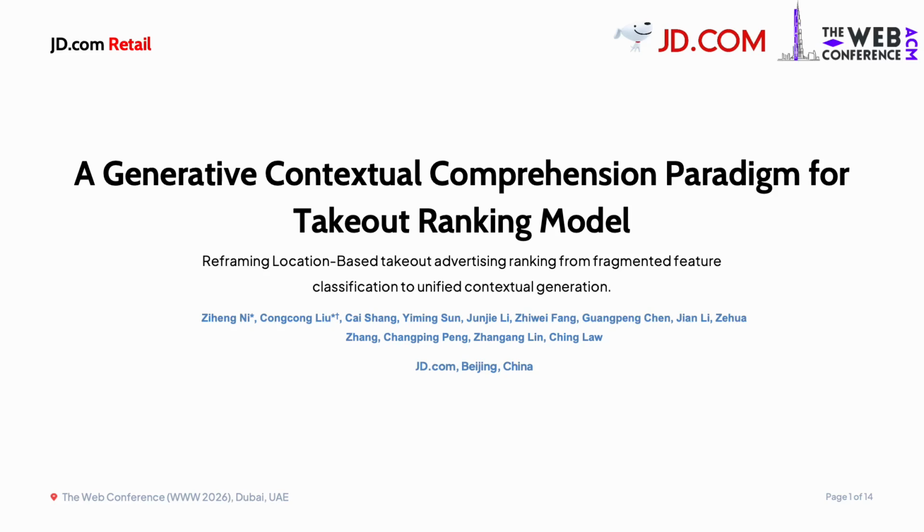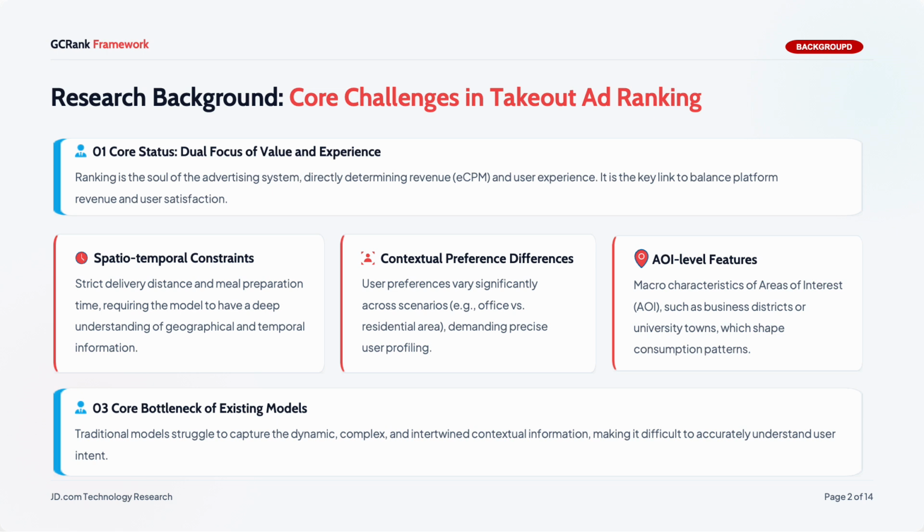Today I'm gonna present our work, Generative Contextual Comprehension Paradigm for Takeout ranking model, done at JD.com. The core idea is to frame Takeout advertising ranking, instead of a set of fragmented feature classification modules, as a single contextual comprehension task in one generative architecture. I will walk through why Takeout ranking is hard, how GCRank decomposes and models context, and the offline and the online results. Let me start with the background.